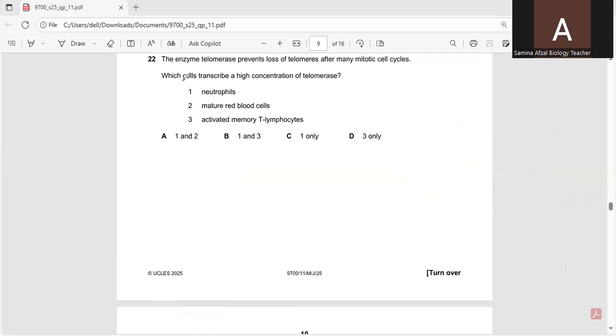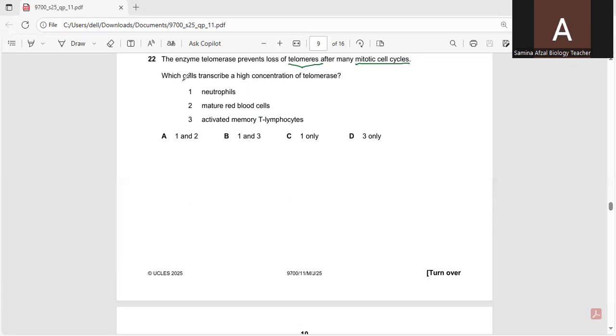Which cells transcribe a high concentration of telomerase? First of all, telomerase is the enzyme. Telomeres are protective caps, which protect the genetic information during the mitotic cell cycles.